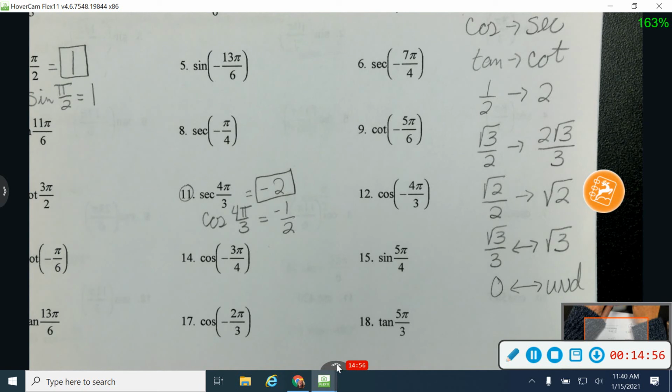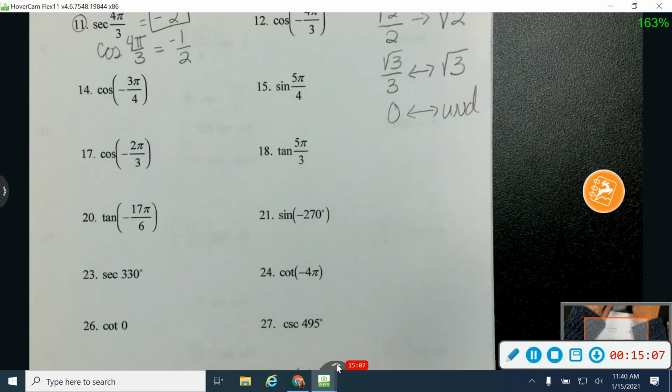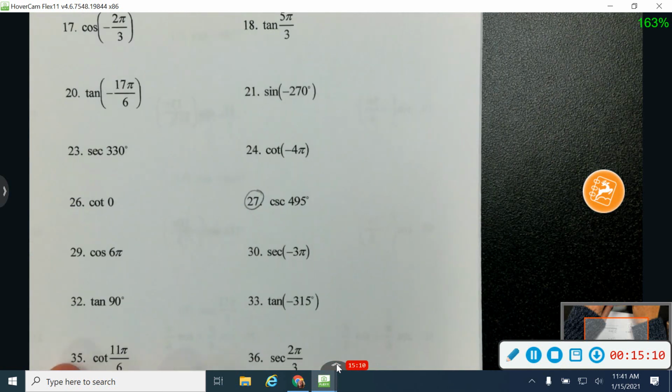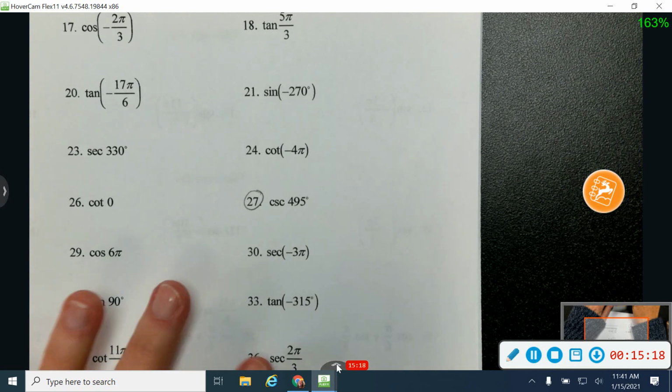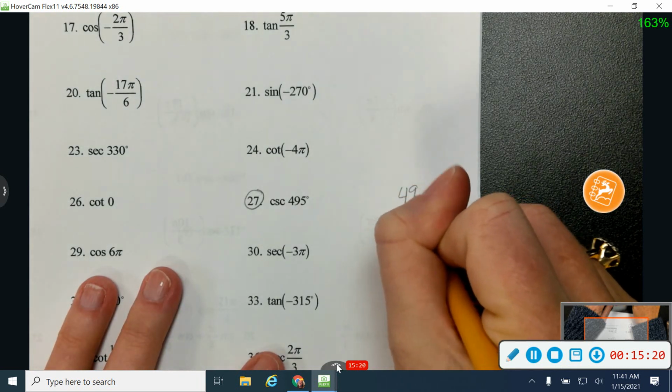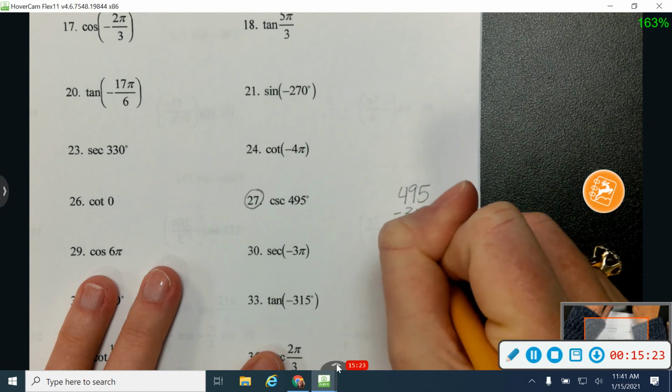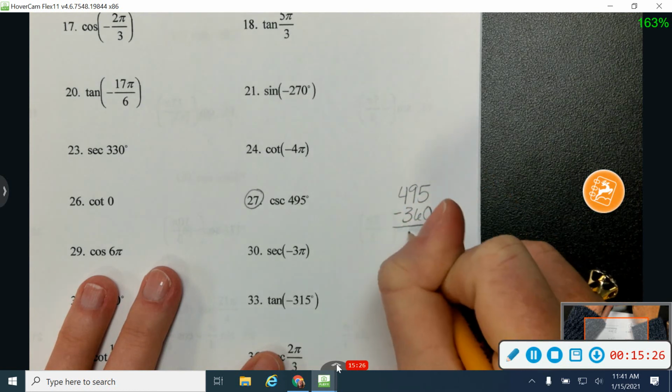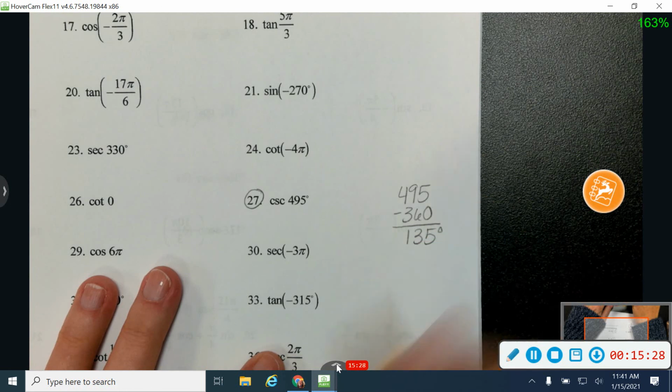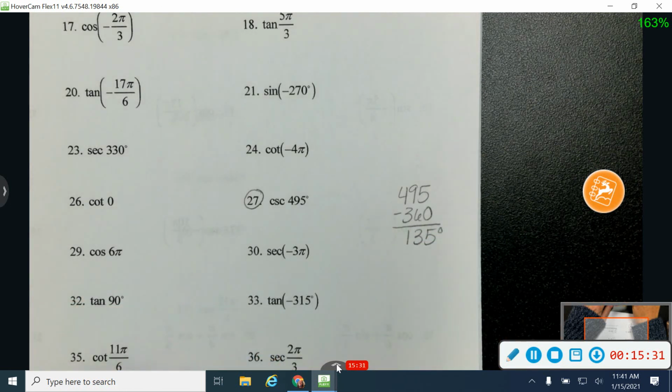Let's do one more. Let's put both of these things together. Let's jump down to number 27. On 27, my angle is too big, and I'm working with a reciprocal. Let me work with my angle being too big first. I'm going to take that 495 and subtract 360, and that's going to give me 135 degrees. I'm finding my coterminal angle by subtracting 360.